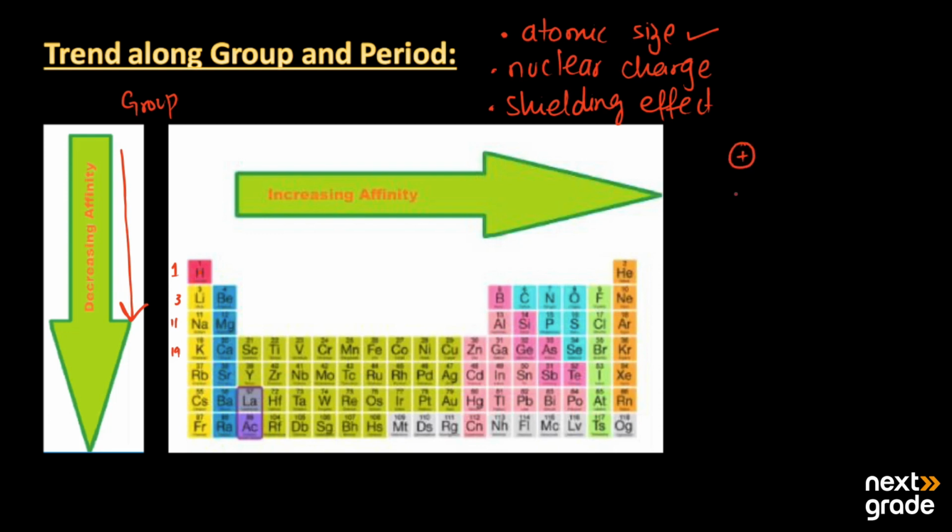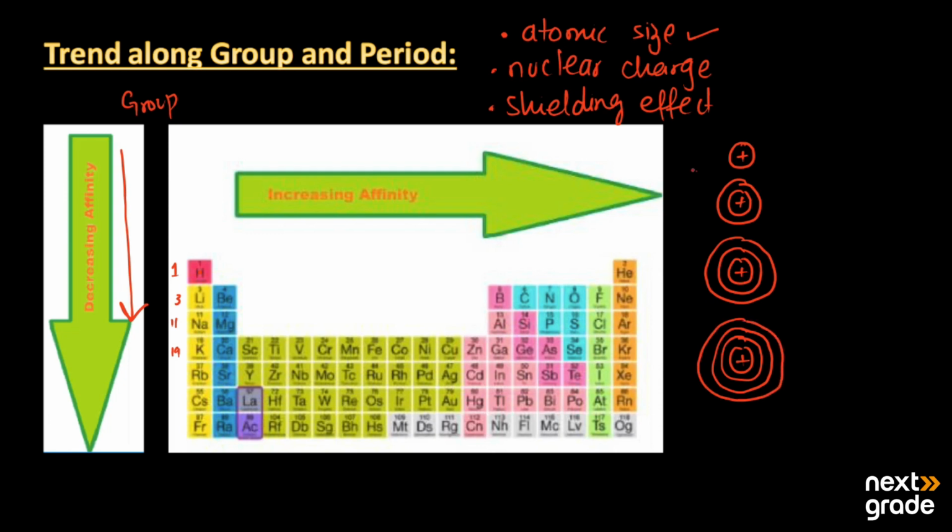For example, this is hydrogen. Then lithium has two shells, sodium has three shells, and potassium has four shells. So as we move from top to bottom, there is an increase in atomic size and the shells go away from the nucleus. When we add an electron, the nucleus will pull it with less force, so less energy will be released. In turn, the electron affinity decreases from top to bottom in the group.